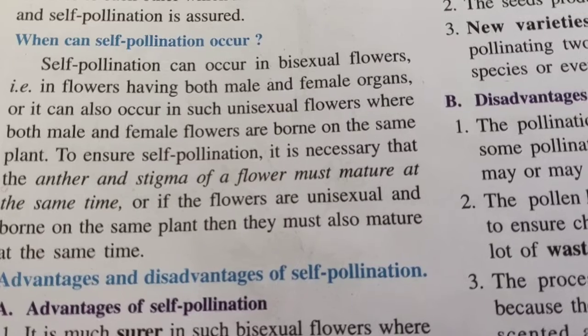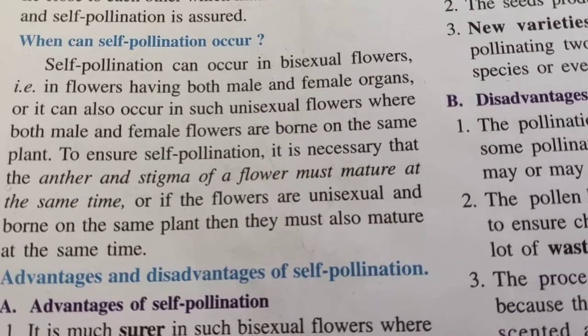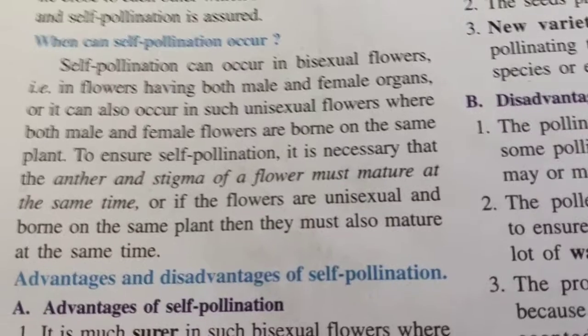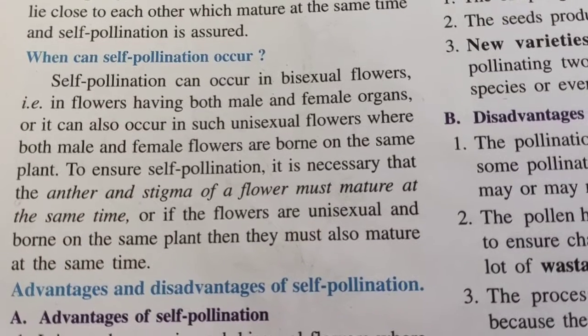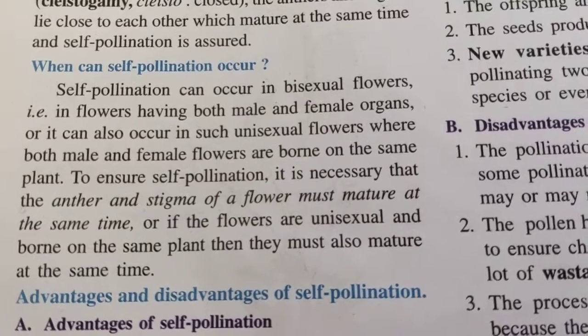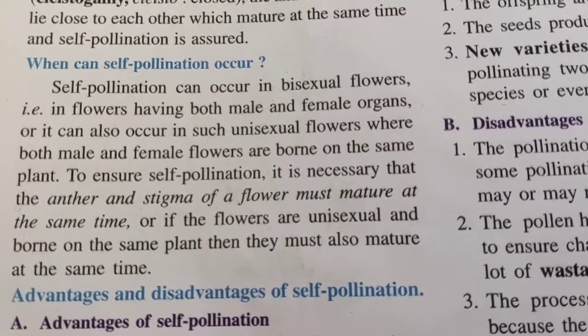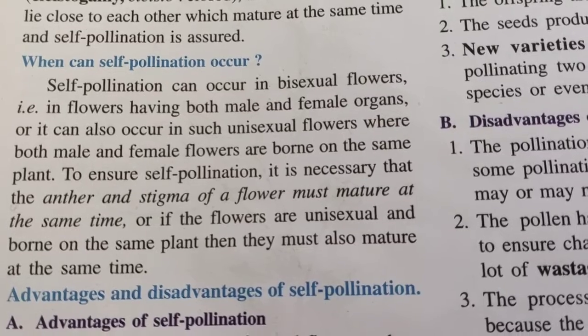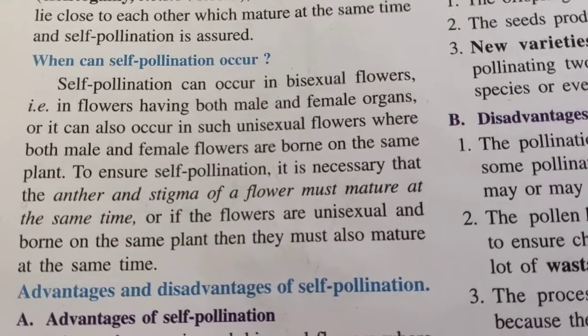Second point, if unisexual flowers are present, then they must be borne on the same plant. And third, whether bisexual or unisexual, anther and stigma must mature at the same time. These are the 3 points you must remember about when self-pollination can occur.